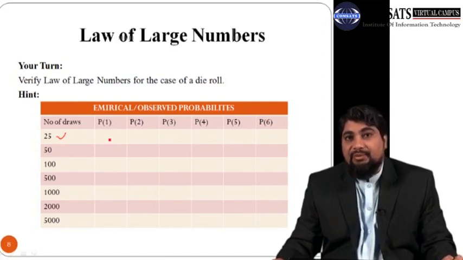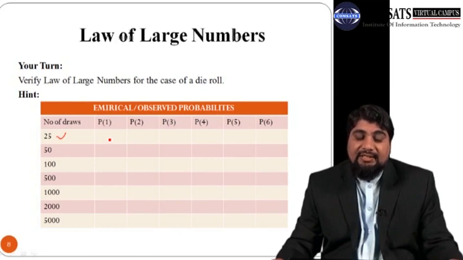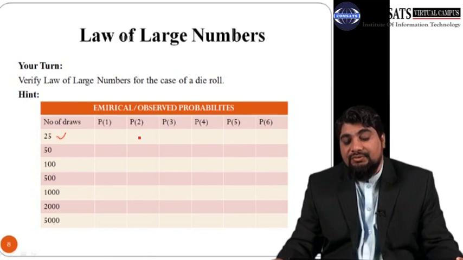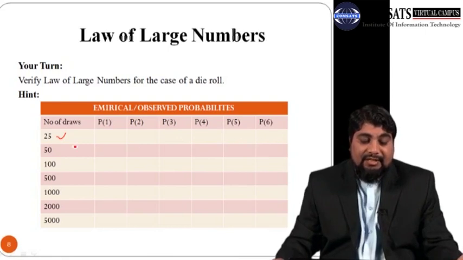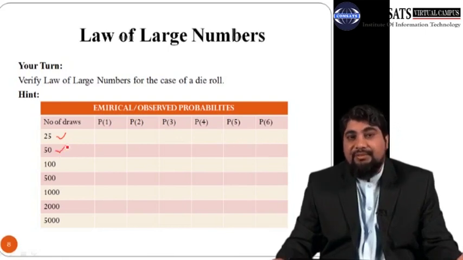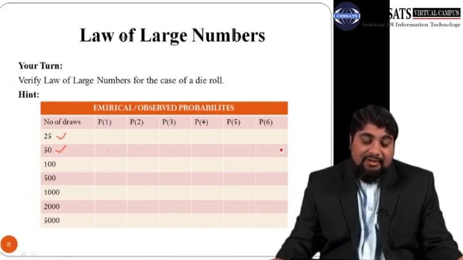So you have to calculate the probability of getting 1 when the die is thrown 25 times, and similarly the probability of getting 2, 3, 4, 5, and 6. Then increase the number of draws to 50, and calculate the probability of getting 1, 2, 3, 4, 5, 6.